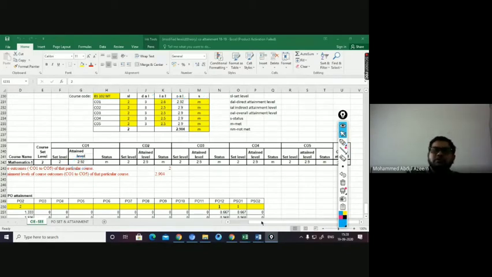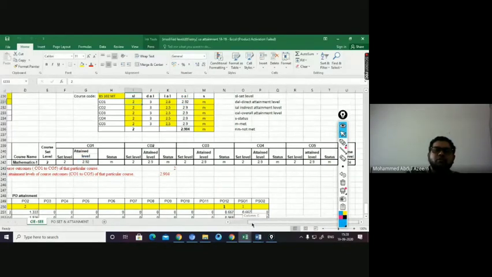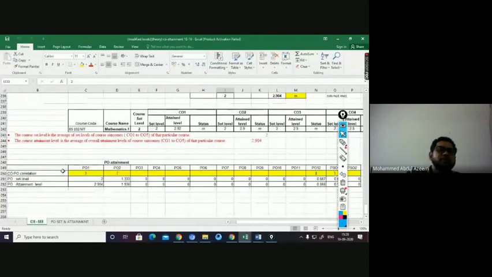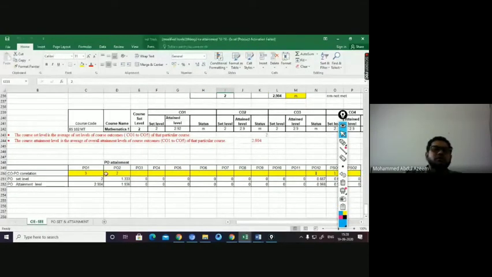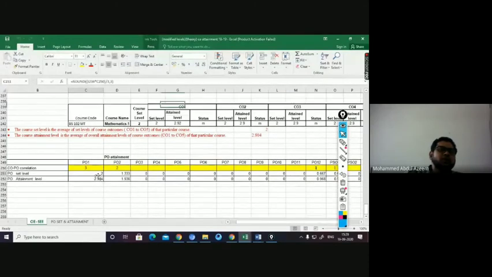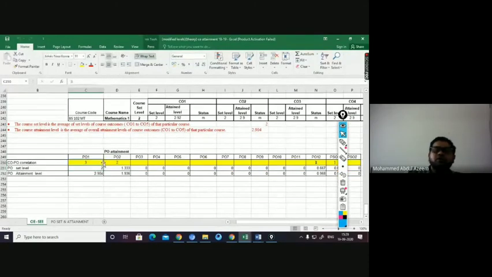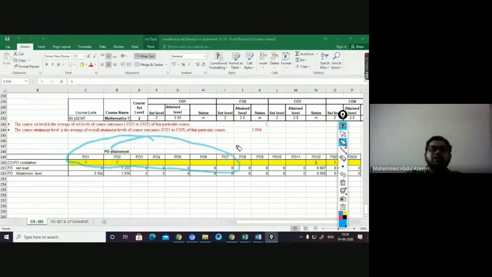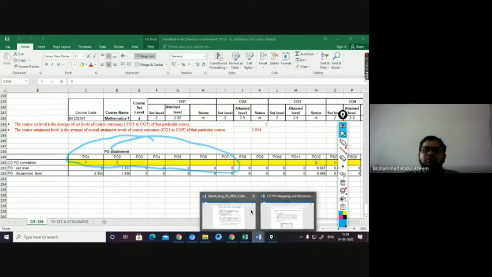Next is the PO direct attainment table below. This is the PO direct attainment table. In this table, from where do you get this particular row? You will get it from your CO-PO mapping. You have calculated the CO-PO mappings right before.